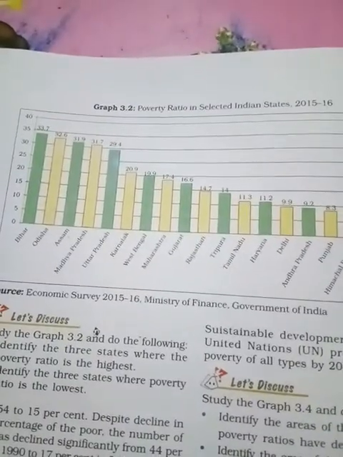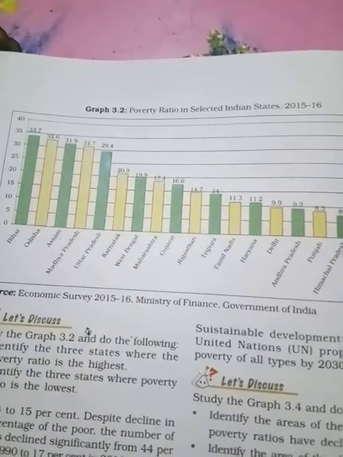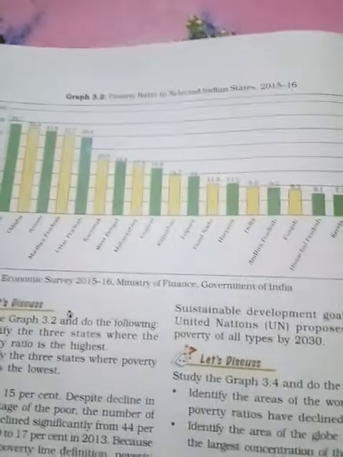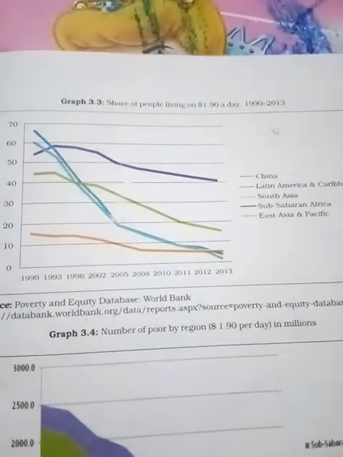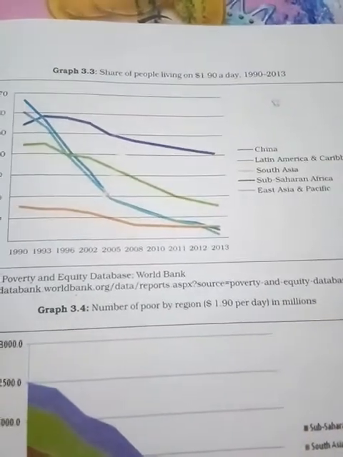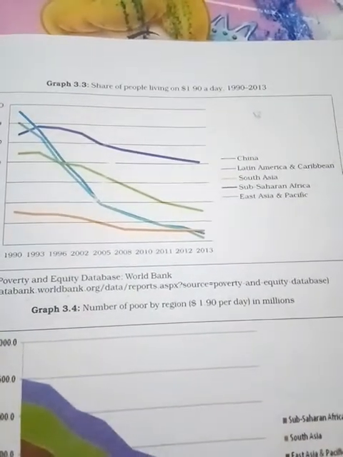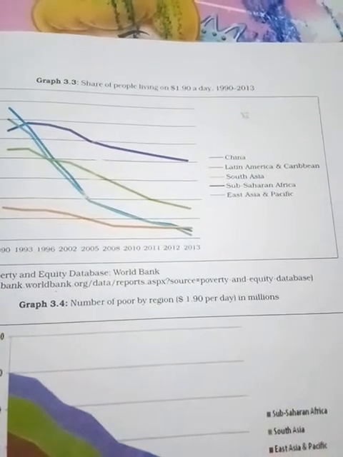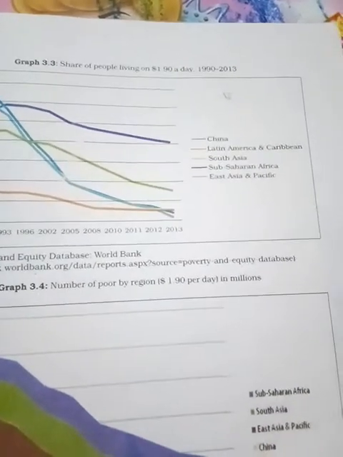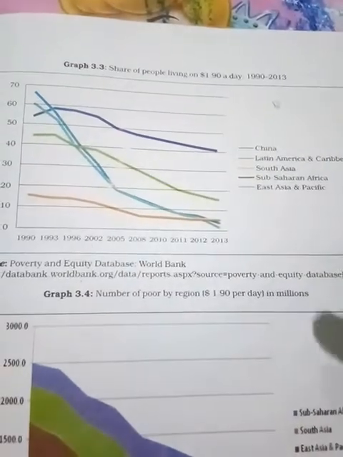Okay, look here, which states? UP, MP, Assam, Odisha, Bihar, these are the states. These are the scenarios of some states. Like China, poverty has been reduced. Even Latin America, South Asia, Sub-Saharan Africa, East Asia and the Pacific, these have been reduced. And this is the table.